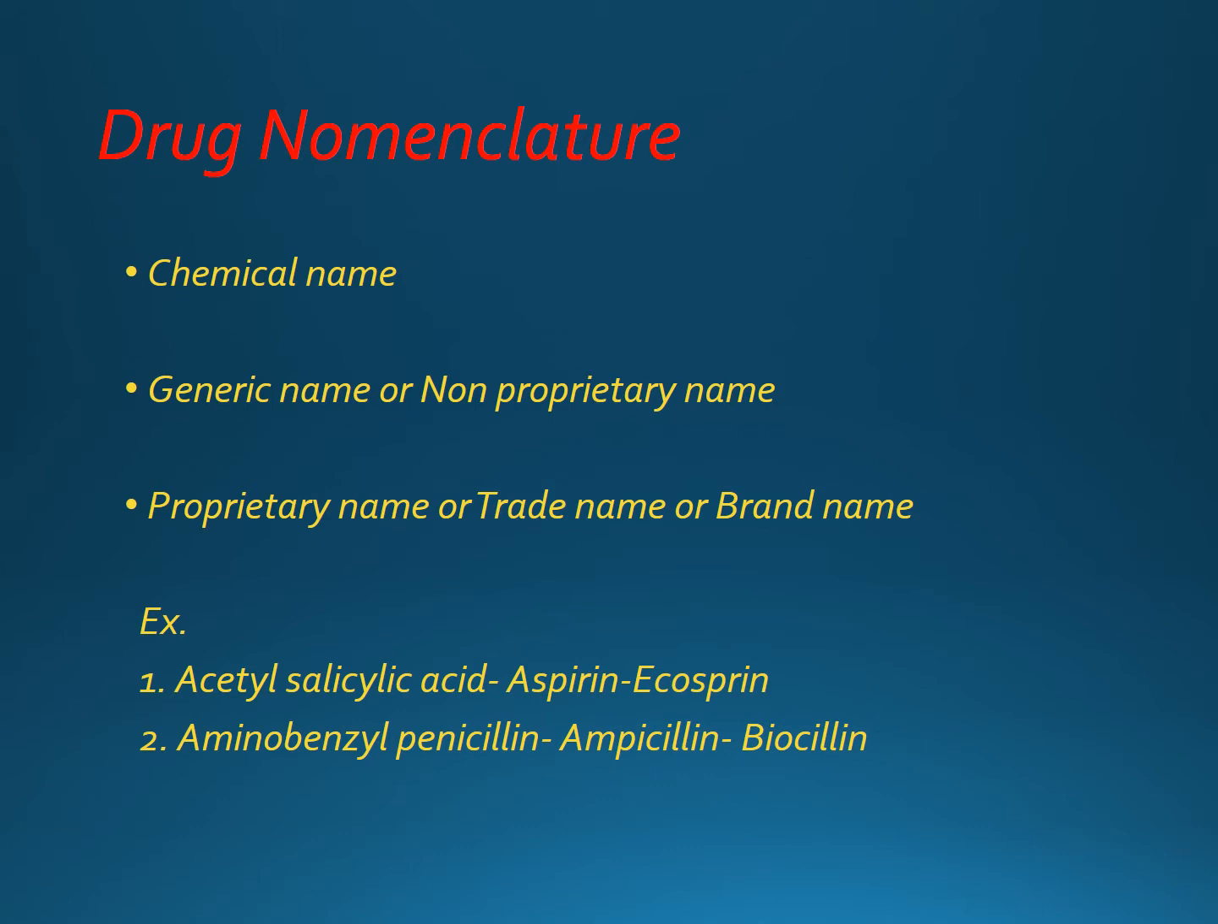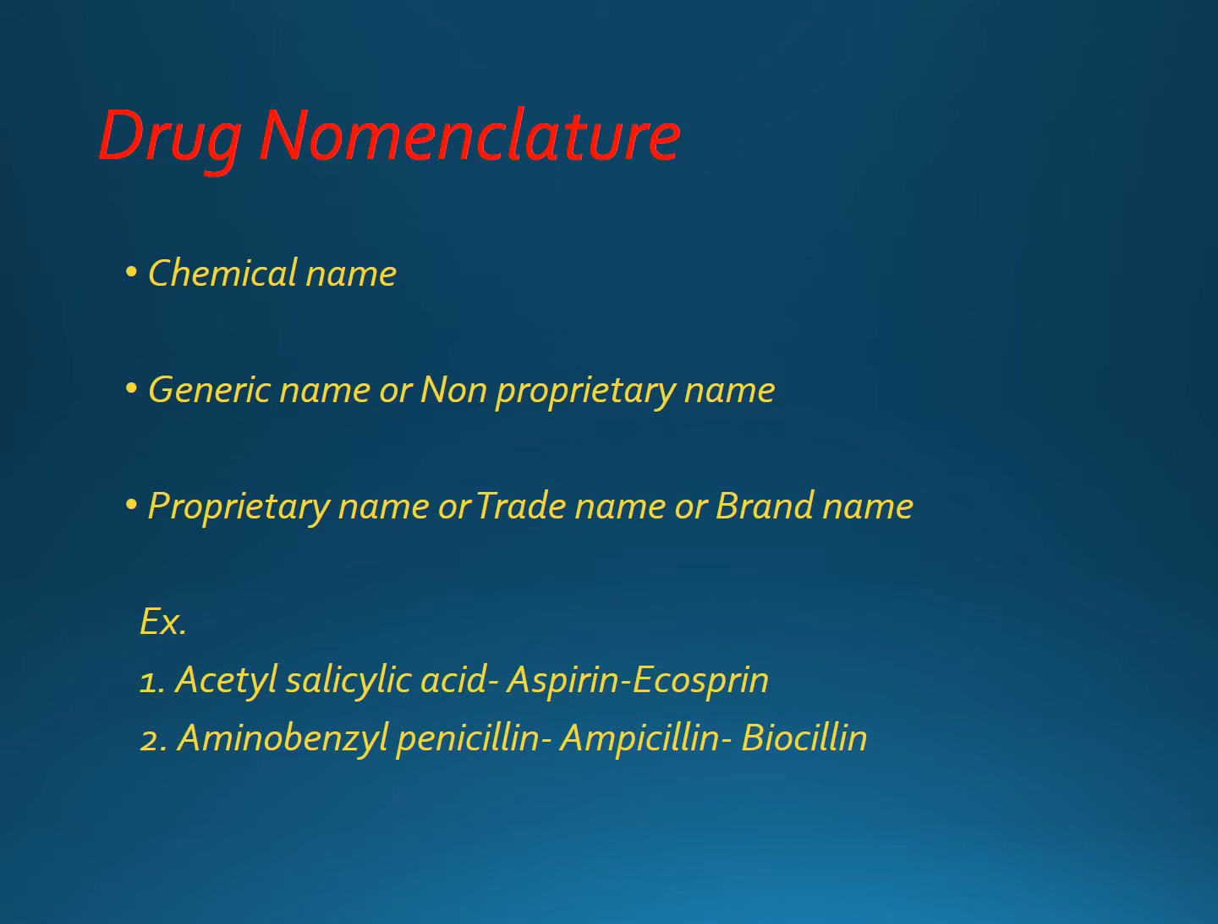Okay, so now we'll see different examples where a drug carries the three types of name. Like the first one, acetyl salicylic acid is the chemical name for aspirin, and aspirin has a brand name like Ecosprin, or any other brand will have a different name. So the generic name here is aspirin, and it will be universal everywhere. So it is advised to use the generic or non-proprietary name in prescribing different types of medicines.